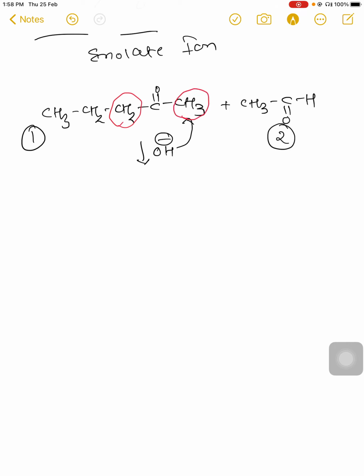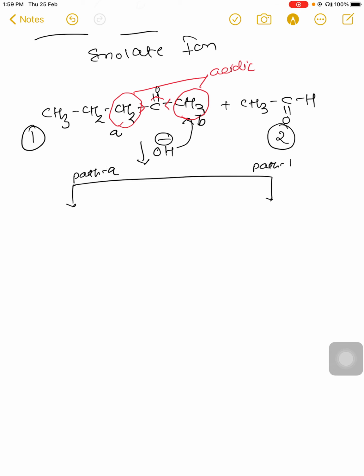These two protons are acidic in nature. Why? Because the carbonyl oxygen can withdraw electron density from the adjacent carbon. So both the hydrogens adjacent to the carbonyl carbon atom will be acidic. So we discuss two possibilities. Suppose this is path A and this is path B. From path A and path B, we will get two carbanions.